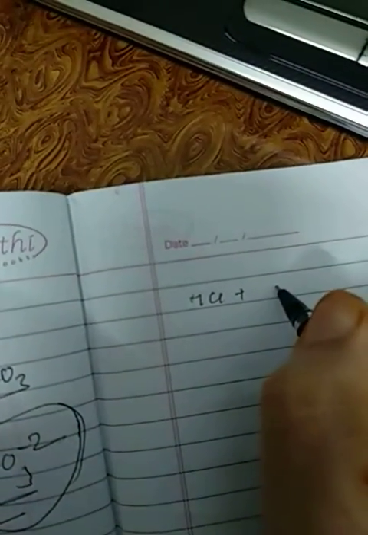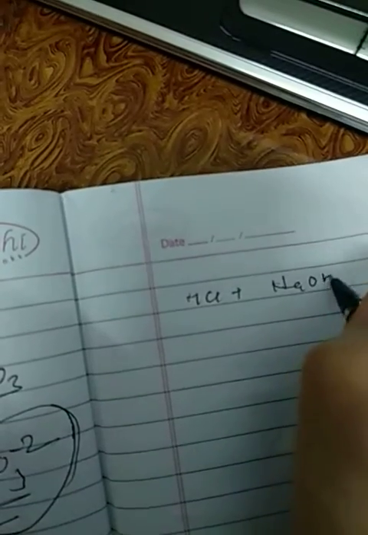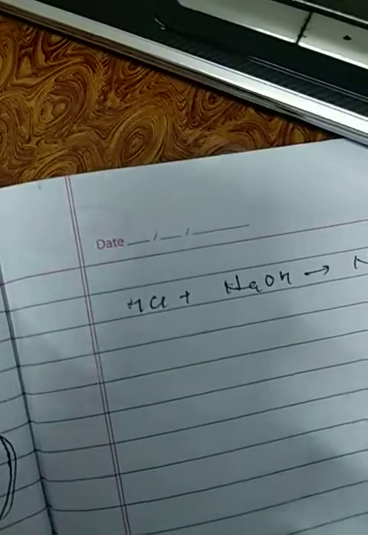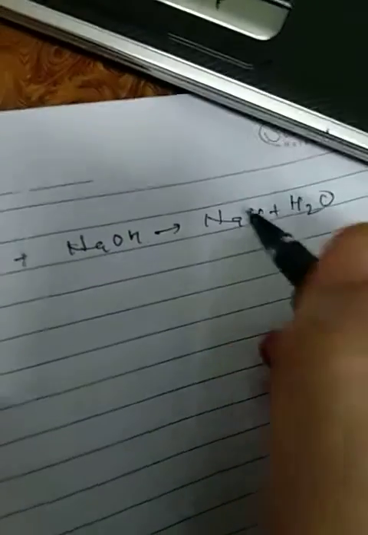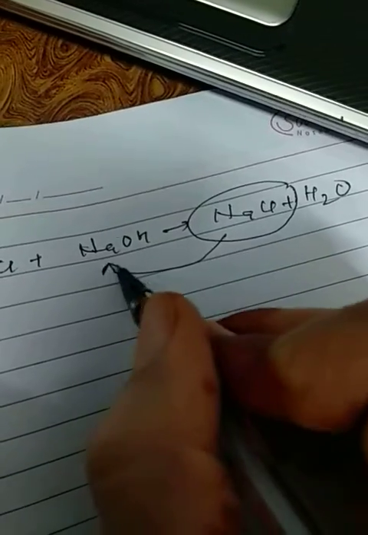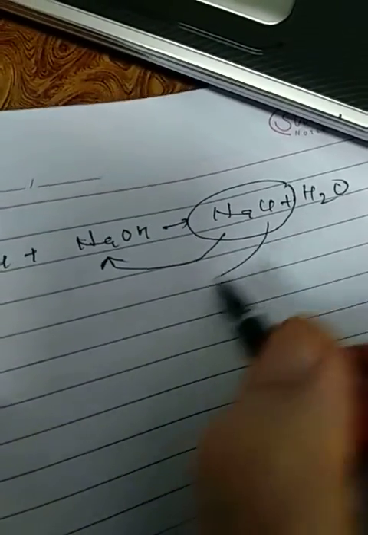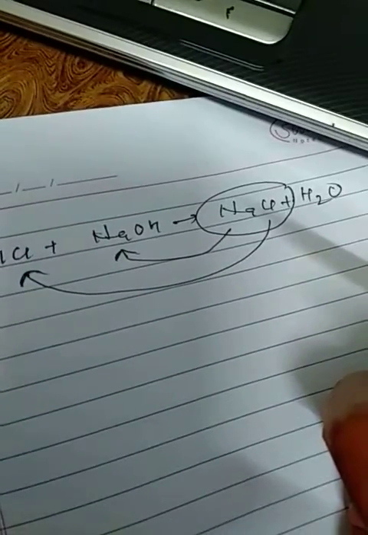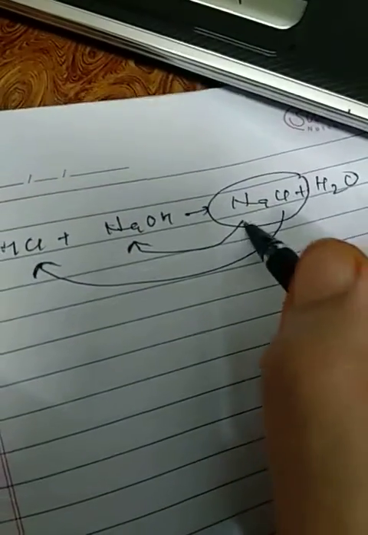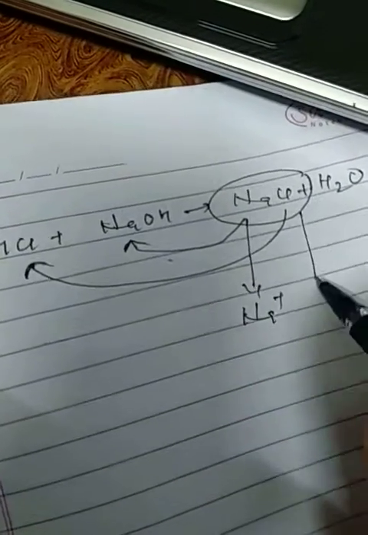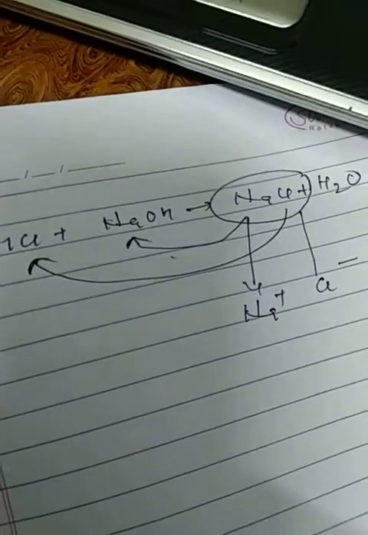HCl plus NaOH gives NaCl plus water, right? So NaCl is the salt. This NaCl has one ion from the sodium hydroxide, that is the base, and Cl minus from the HCl. So it is clear its cation comes from the base and its anion comes from the acid.